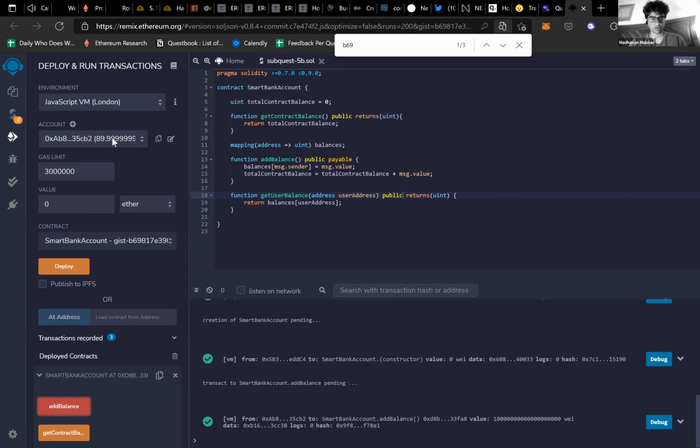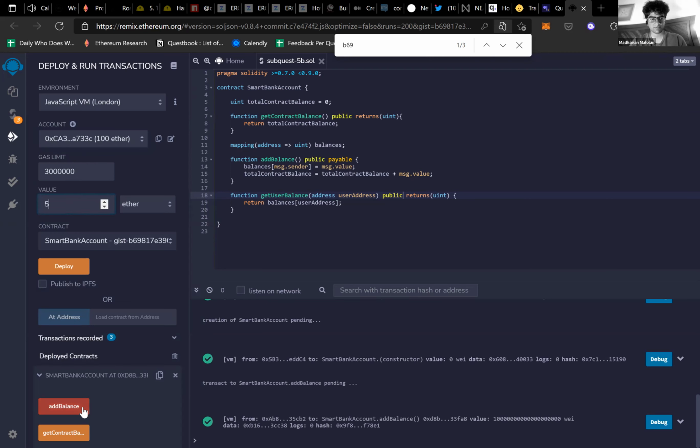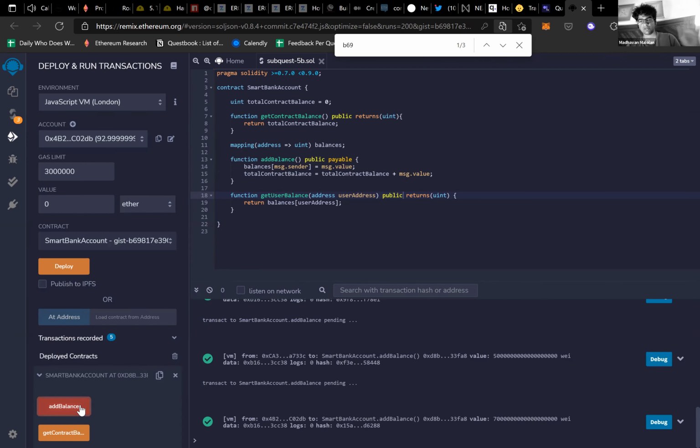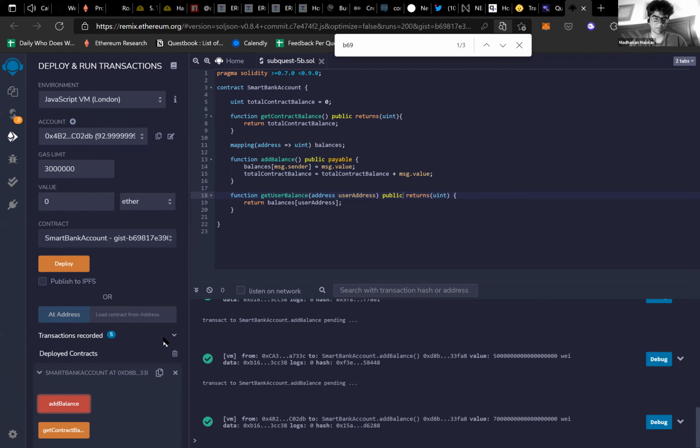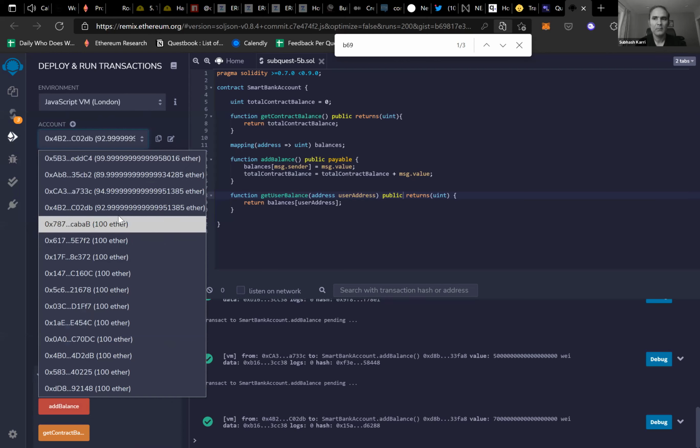That's done. Now I'm going to select some other account and send 5 ether from here, add balance. Let's say 7 ether from the third account. So basically now I've simulated Ruchel sending 10 ether, Harsha sending a couple of ether, Subhash sending 7 ether. I forgot what numbers they were. So now let's do 10, 5, and 7. Yeah, it's 10, 5, 7.